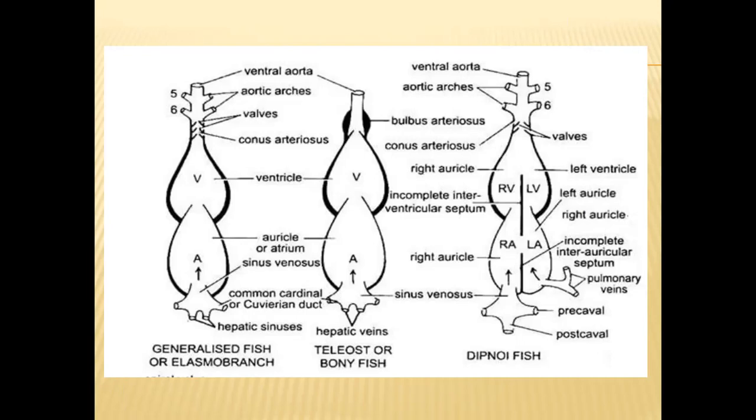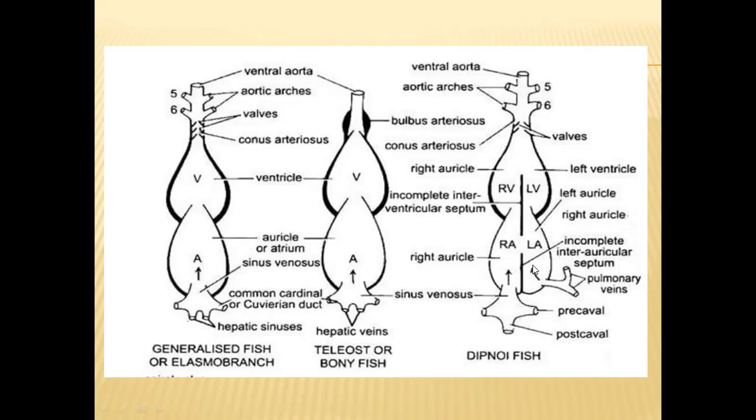The oxygenated blood enters the left part of the auricle through the pulmonary veins. The pulmonary veins are a special feature which we cannot see in any other fish groups except the dipnoi fishes. In this regard, dipnoi fish appear similar to amphibians.